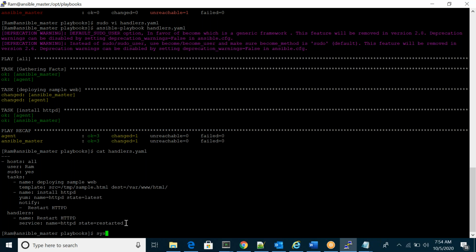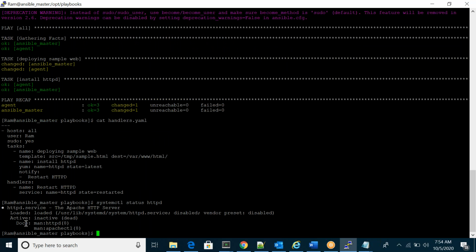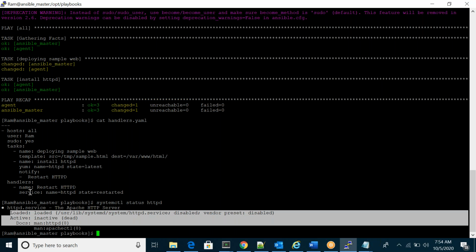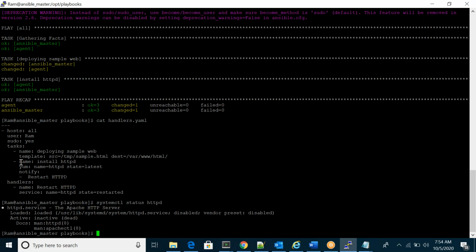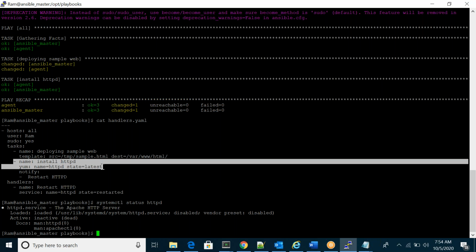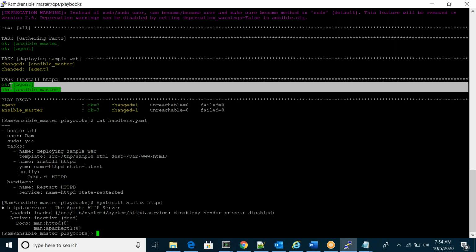We see here systemctl status HTTPD. So you can see here inactive, which means this task is not executed. Why? Because this task already was there, so you can see the green color. Green color means the package was already there. So that's why my handler section is not executed with the current playbook. So what I will do, I will remove it manually, or with a playbook also you can remove it.